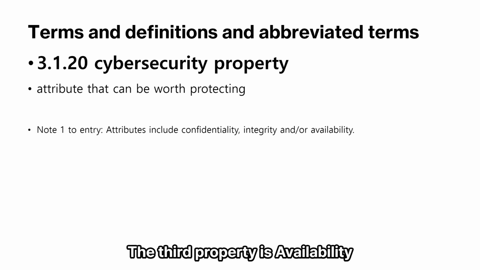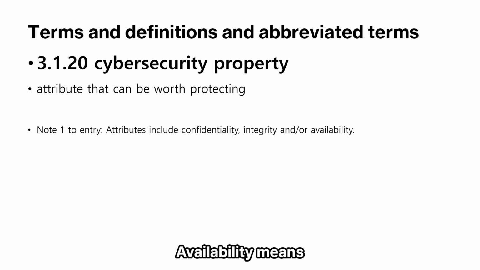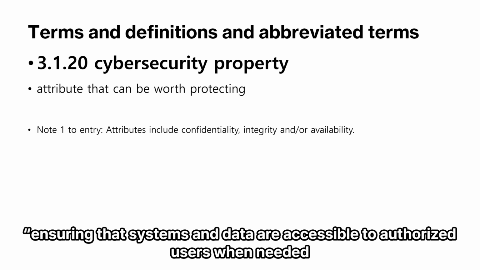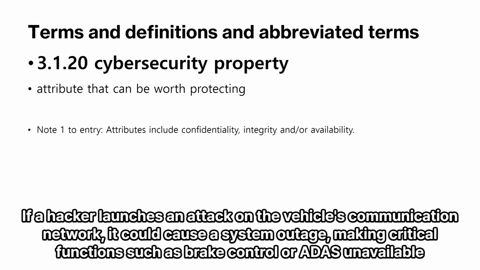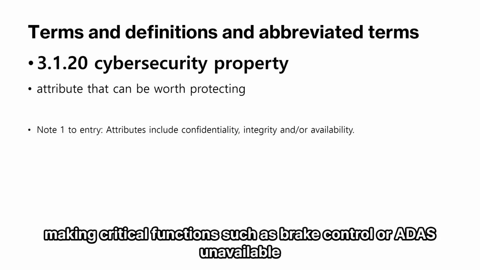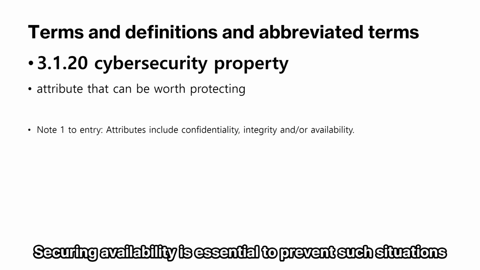The third property is availability. Availability means ensuring that systems and data are accessible to authorized users when needed. If a hacker launches an attack on the vehicle's communication network, it could cause a system outage, making critical functions such as brake control or ADAS unavailable. Securing availability is essential to prevent such situations.